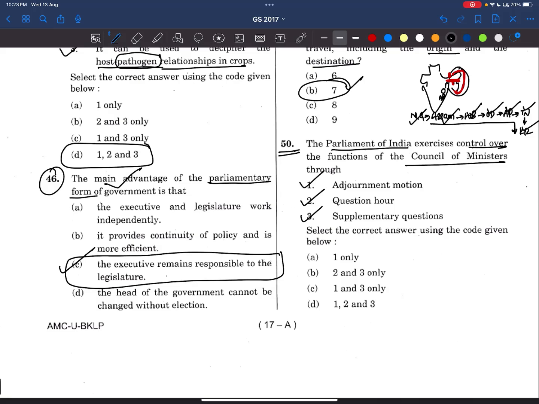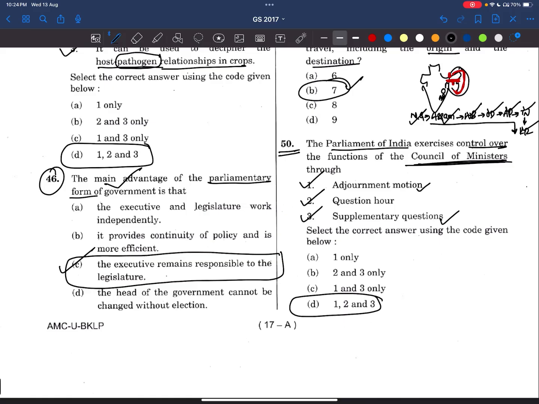Okay? Adjournment motion, no confidence motion, all these things are the powers of Parliament where it can exercise control over the Council of Ministers. Adjournment motion is where if there is any important thing happening, we can seek the attention of the House to discuss that important matter. That is adjournment motion. And the question hour is the first hour of the Parliament session of the day, where questions can be asked. Different types of questions will be there, and as I have said, supplementary questions will follow the starred questions. So the answer will be all 1, 2, and 3.